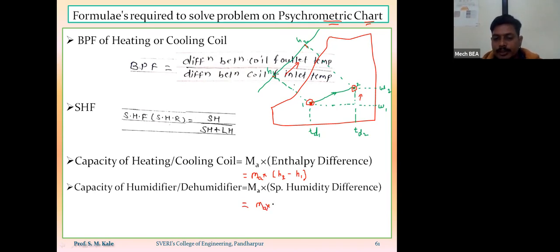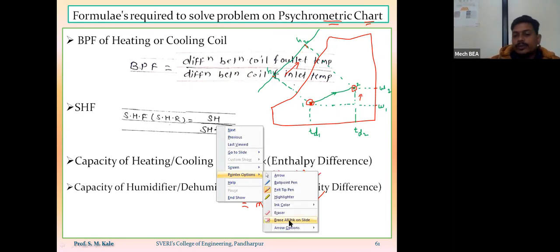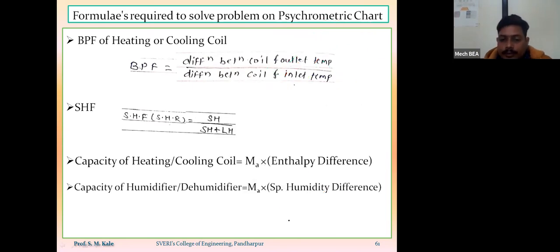Which specific humidity difference do I have to take? Specific humidity corresponding to point number 1 is small w1. Specific humidity corresponding to point number 2 is small w2. So specific humidity difference means I have to take small w2 minus small w1. This also I have to consider as a positive specific humidity difference. So by using these formulas, I will get the value of capacity of heating coil and capacity of humidifier. Are you getting?